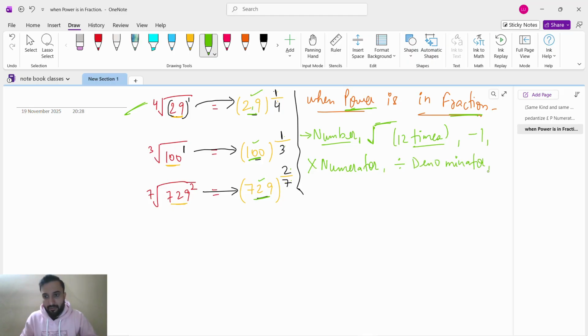Multiply with numerator, divide by denominator. See, multiply by numerator and divide by denominator. So guys, again numerator and denominator will change for every number. Multiply with numerator. So if you are doing this 29, numerator is 1, so multiply with 1. Then divide by denominator. What is denominator? 4. So divide by 4.